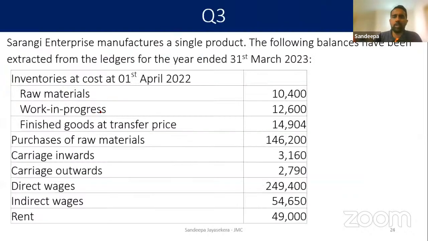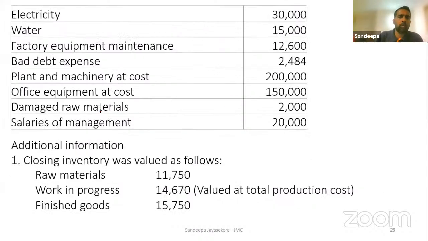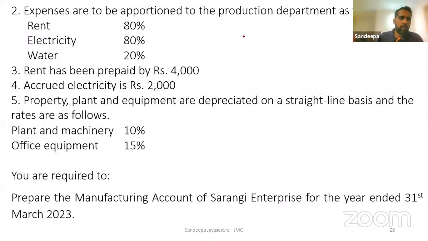Right, we have completed the first 10 marks question. Okay, question number 3 is on manufacturing accounts. Let's see the requirement first. You are supposed to prepare the manufacturing account, and you are getting 10 marks for that. Preparation of manufacturing accounts, 10 marks.